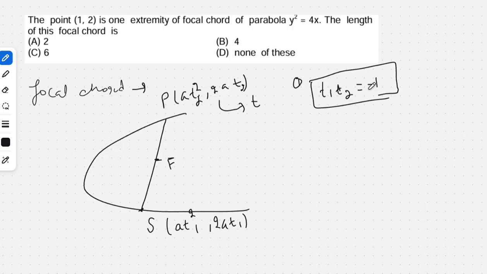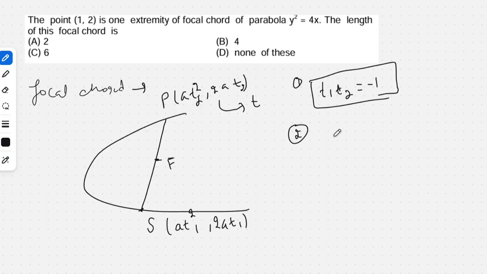Tangent of a parabola will never either cut it or touch it again because parabola is a second degree curve. And for any curve which is given by a second degree equation, the tangent will never touch or cut it again. I'm not saying that for any curve the tangent will never touch the curve again, but for second degree curves, the tangent will only touch it at one point. So the first result for focal chord is that t1 into t2 is -1.